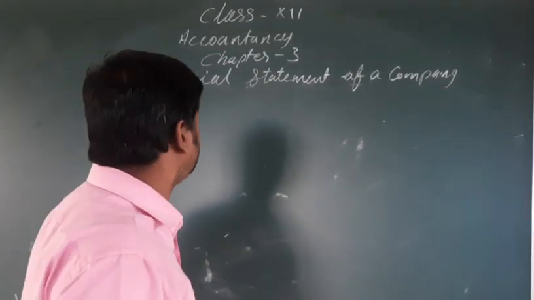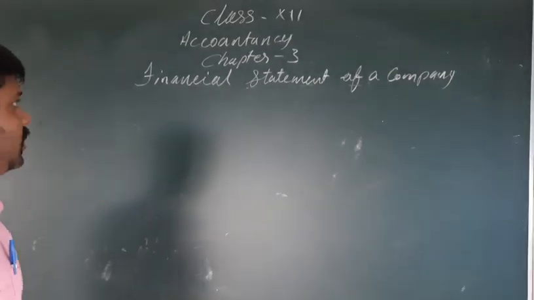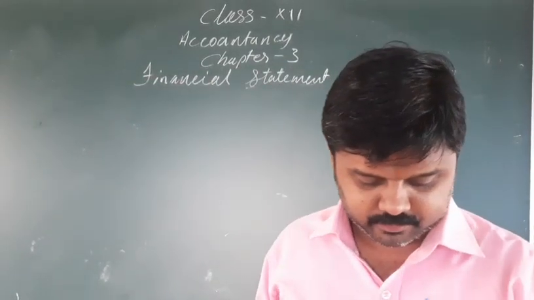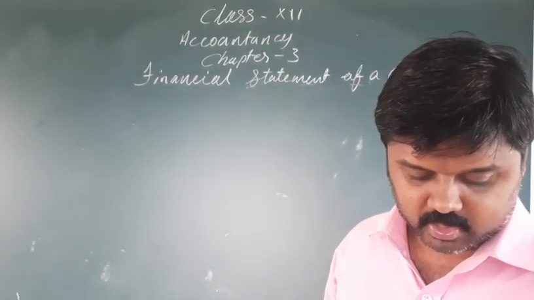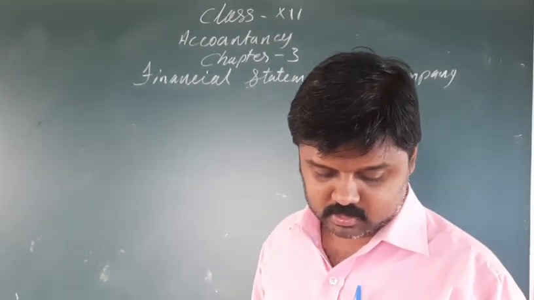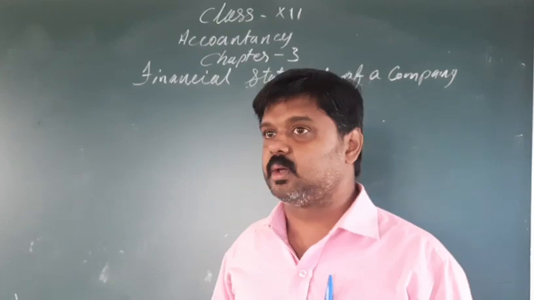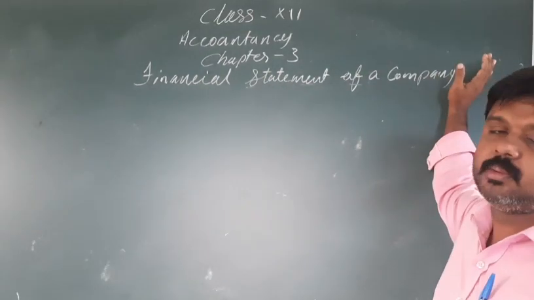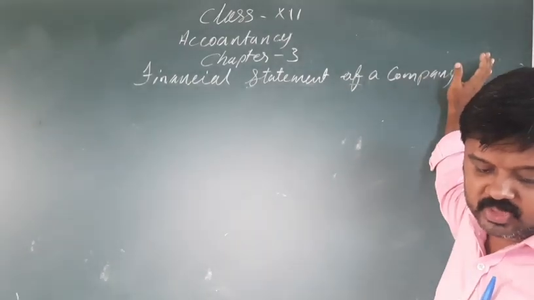Today we are going to see accountancy, chapter number 3, financial statement of a company, video number 62. In this class we are going to see the objectives of financial statement. What are the objectives of financial statement? That means, to make that financial statement, what benefit do we get.